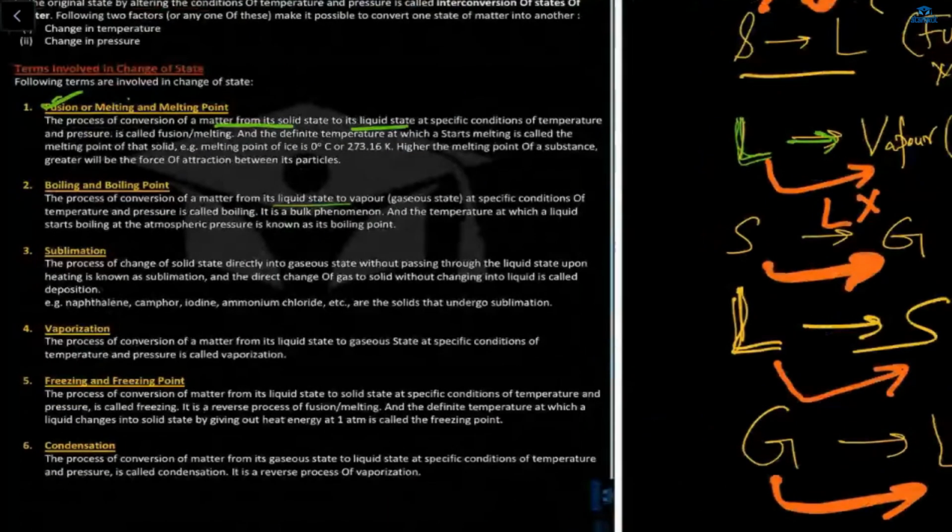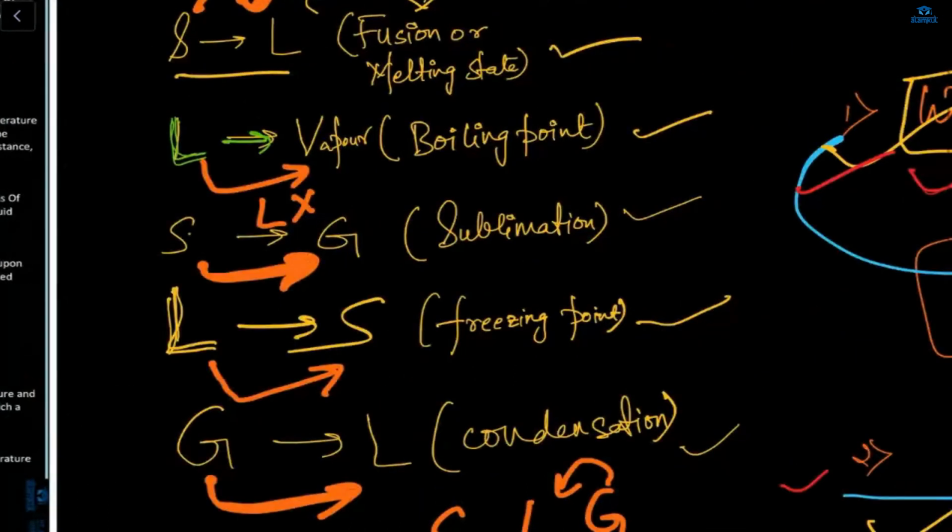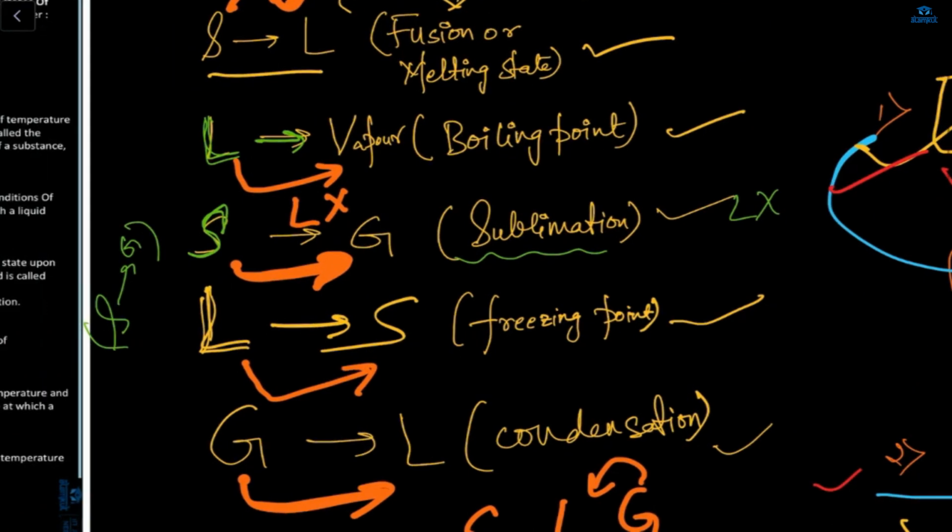Sublimation is the process of change of a solid state directly into a gaseous state. It means when a matter changes its state from solid directly to gas. Liquid is not included over here. Directly from solid to gas. So this property is known as sublimation. Okay? Yes. If liquid is not included, then it's called sublimation.